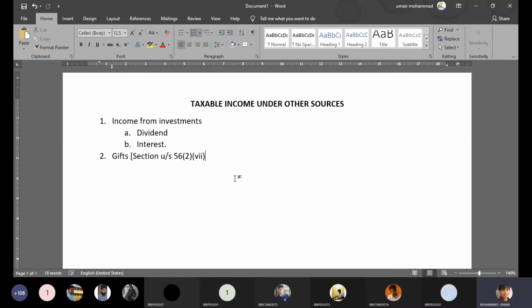And there is a list of other transactions which are specifically taxable under the head other sources, and that's what we have been discussing. So we have discussed so far only one transaction, which is a comprehensive one, income from investments. When we say income from investments, it is either in the form of dividend or interest. So in today's class, we will discuss some of the other important transactions that are specifically taxable under the head other sources. Probably try to complete the entire list.